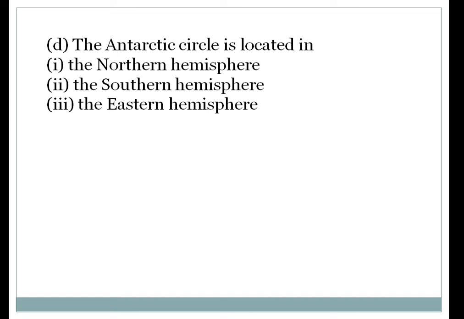D. The Antarctica circle is located in. So Antarctica and Arctic, 2 circles are there. So where is Antarctica? It is in north, south or east. So you have to find out the correct answer from the northern hemisphere, southern hemisphere or eastern hemisphere. So the correct answer will be, let's check out. So the second one is the correct one. Southern hemisphere is the correct.